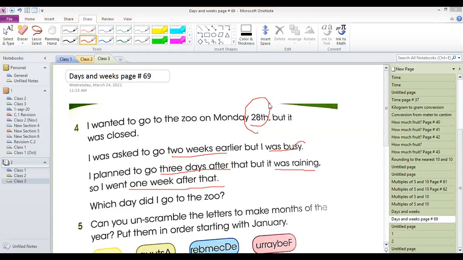Yes, guys, is it clear? Yes, yeah, sure. Okay, sir. Yes, sir. Very clear. Very good, very good.